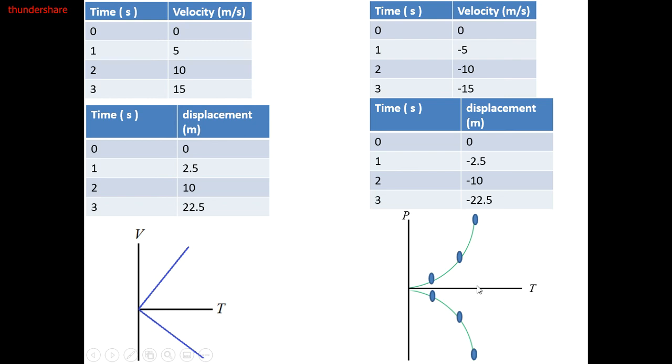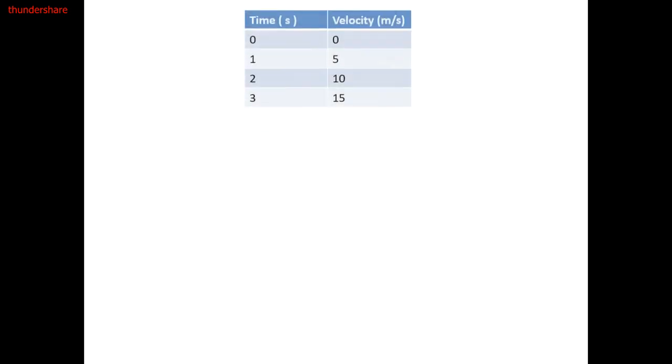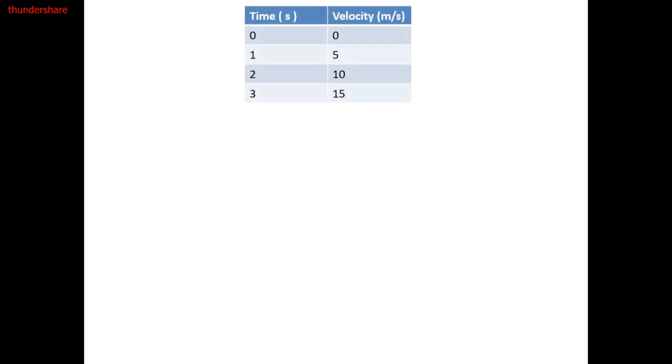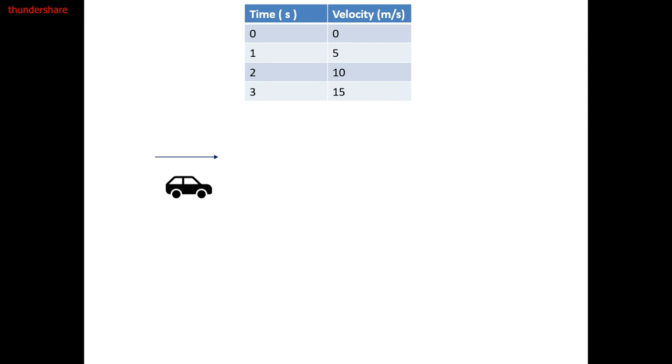To understand what I'm saying, we have the same VT graph that we are studying in positive values: 0 and 0, 1 and 5, 2 and 10, 3 and 15. And I will show you two different cases that apply for this single table. We have a car moving to the east, and we have an observer behind the car.